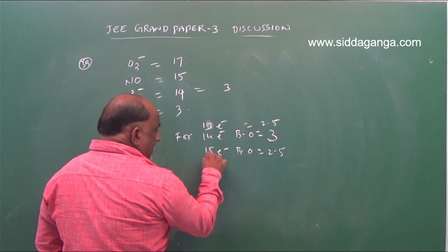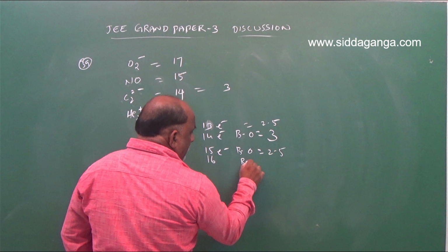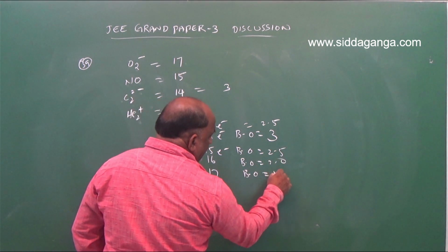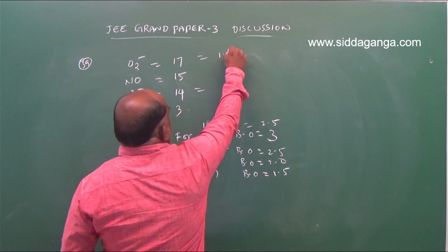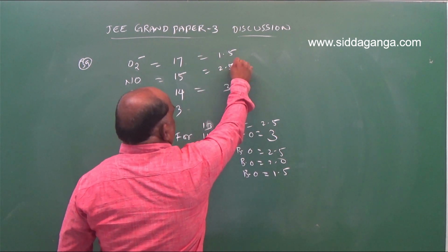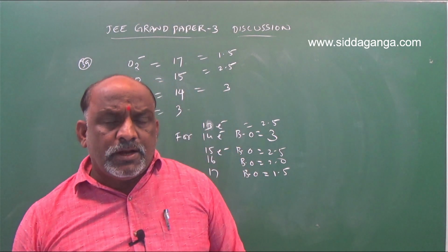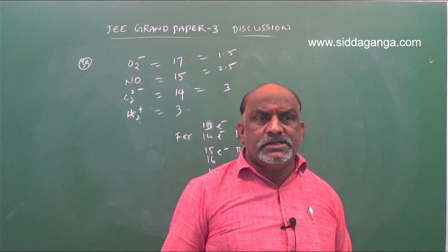For 16 electrons, bond order is equal to 2. For 17 electrons, bond order is equal to 1.5. So this is 1.5, this is 2.5. No need to use the formula, number of bonding electrons minus anti-bonding electrons divided by 2.